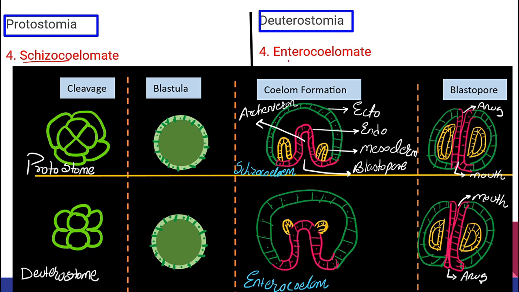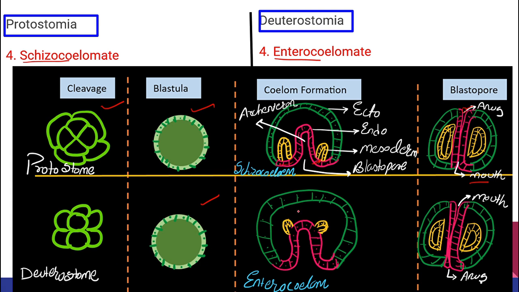Protostomia are schizocoelomate and deuterostomia are enterocoelomate. Just see this diagram. I will be explaining schizocoelomate and enterocoelomate a little later on. See here what happened. Cleavage is there. From cleavage the blastula is formed, and here you can see, class, how the endoderm is invaginating, and from the lip of the blastopore, cells come out and form mesoderm, right? Here you can see the whole endoderm has invaginated, and due to this a pore will be created over here. The second pore we call the anus, and the first pore was the blastopore, from which the mouth is formed, right?